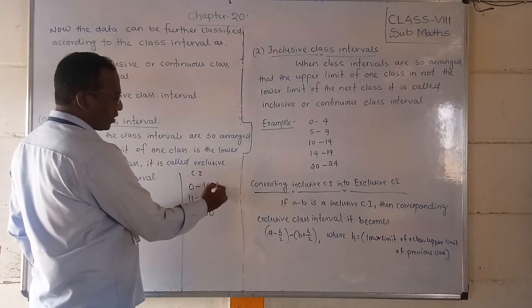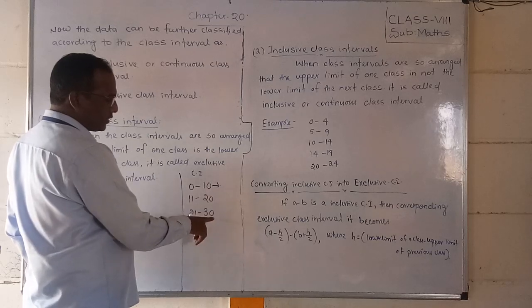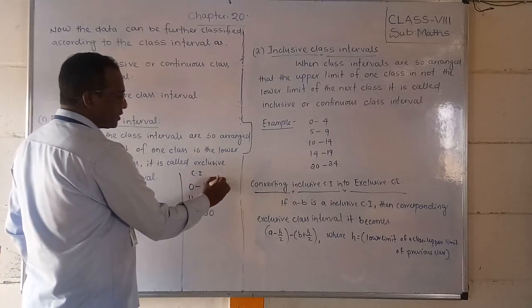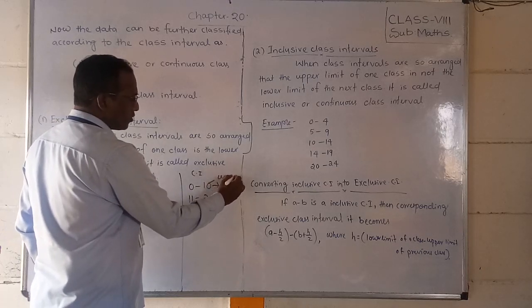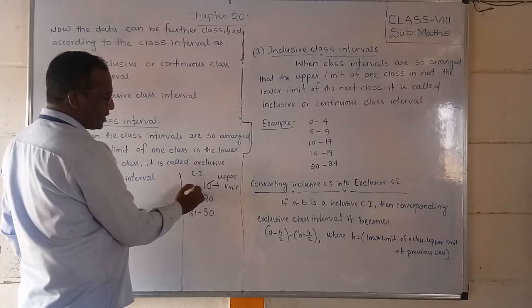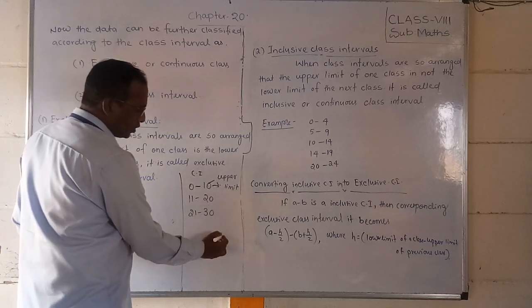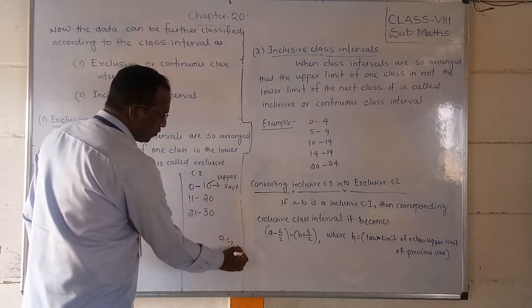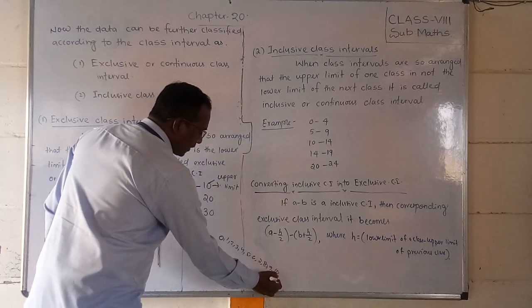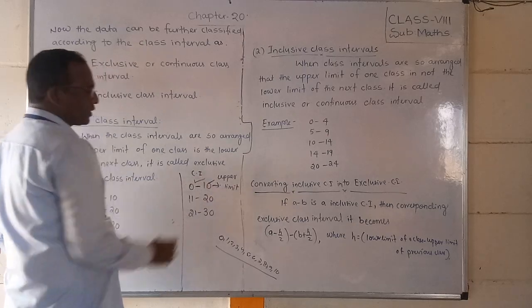So this is the first class, this is the second class, this is the third class, and inside it, the right side number is called the upper limit. So 0 to 10 means 0, 1, 2, 3, 4, 5, 6, 7, 8, 9, 10. All these numbers will be included here.